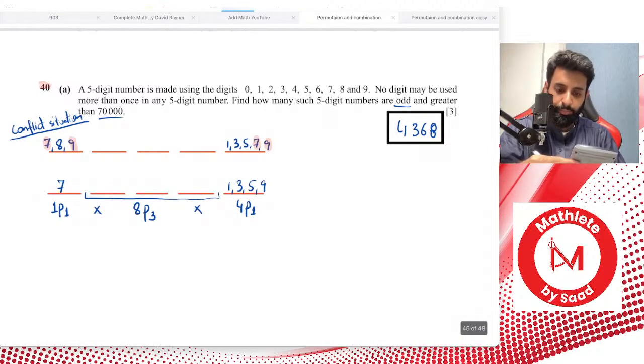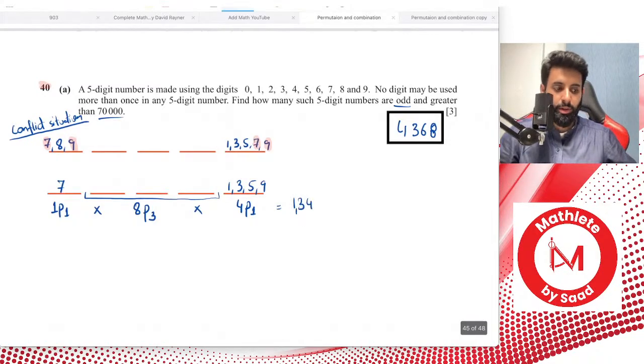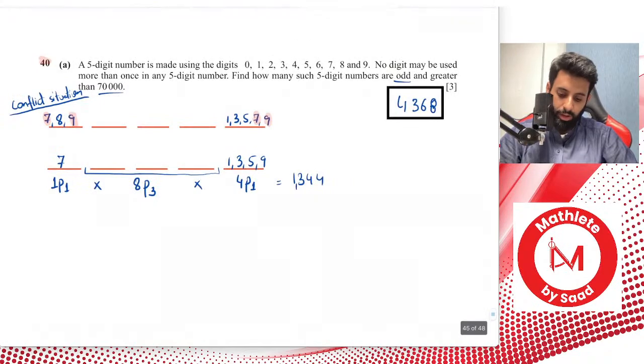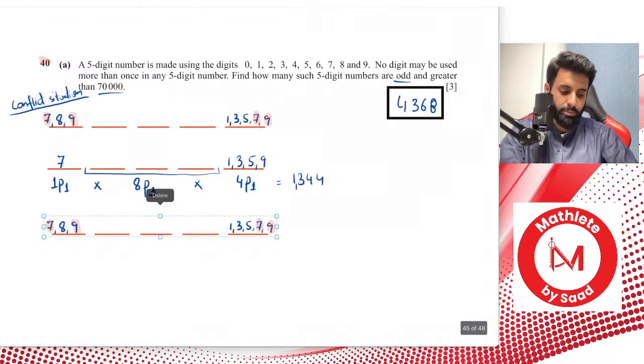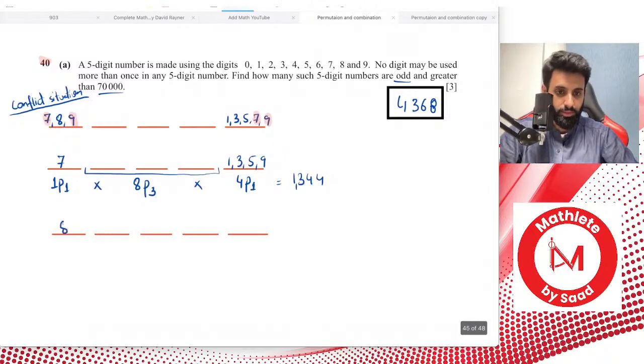Anyway, don't think this is the end of the question, because it's not. When you solve this, you end up with 1,344. But it doesn't end here, because you can have 8 in the first place also. So we're going to fix 8 in the first place, and in the last place we could have 1, 3, 5, 7 or even 9.